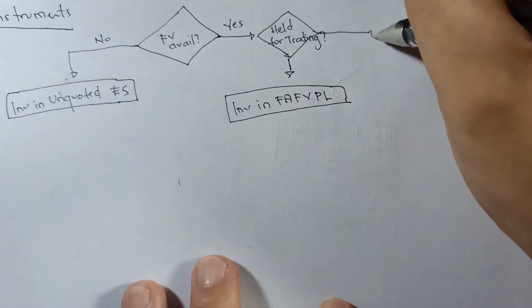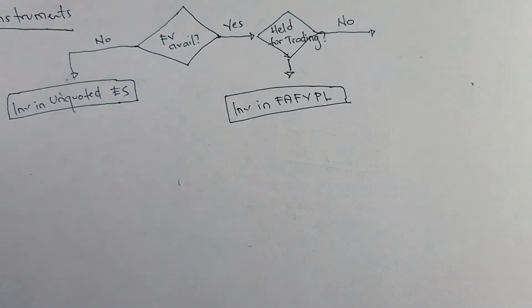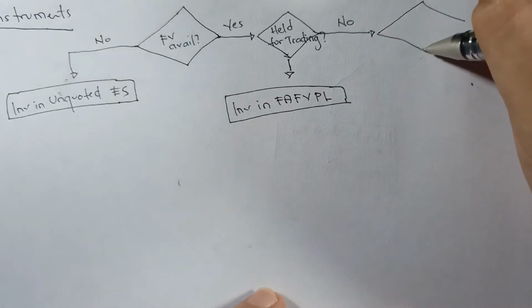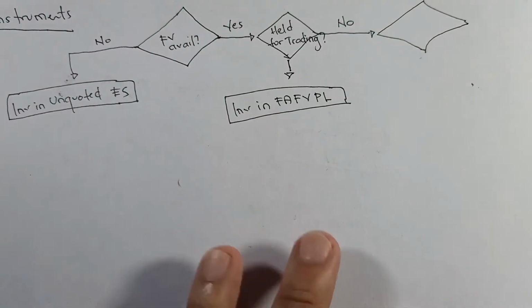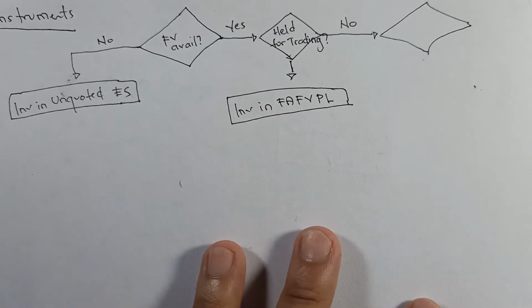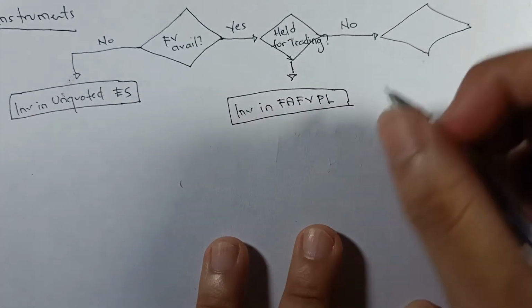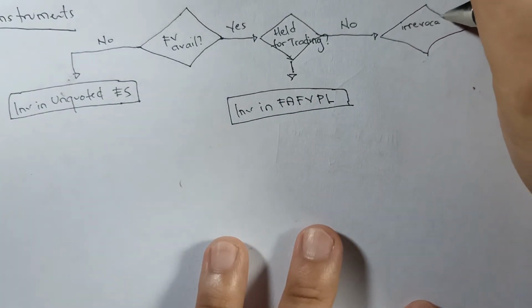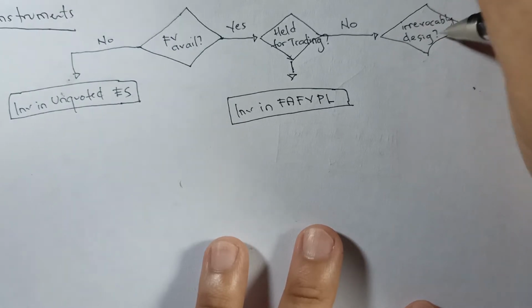So, sir, what if the shares are not held for trading? So, if the shares are not held for trading, asahan mo na hindi pa po yan OCI, but rather there is another follow-up question. So, what's that another follow-up question? The another follow-up question is that are these shares that are not held for trading, right, are irrevocably designated at OCI?